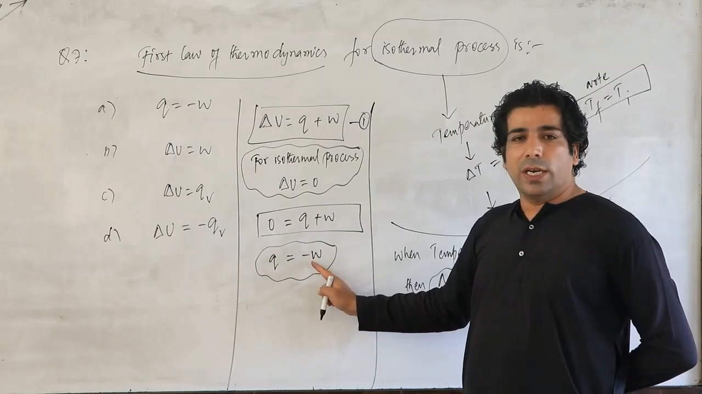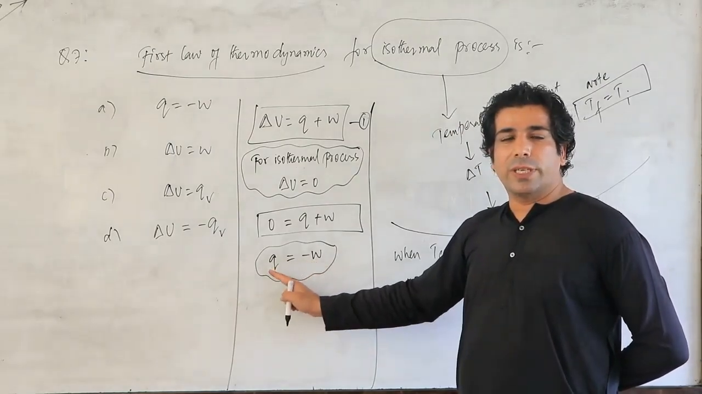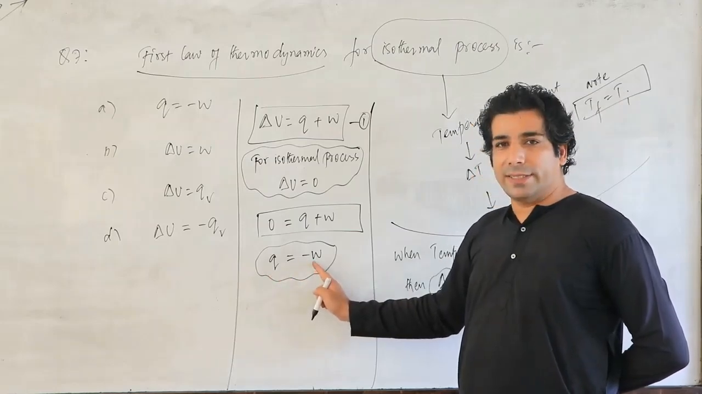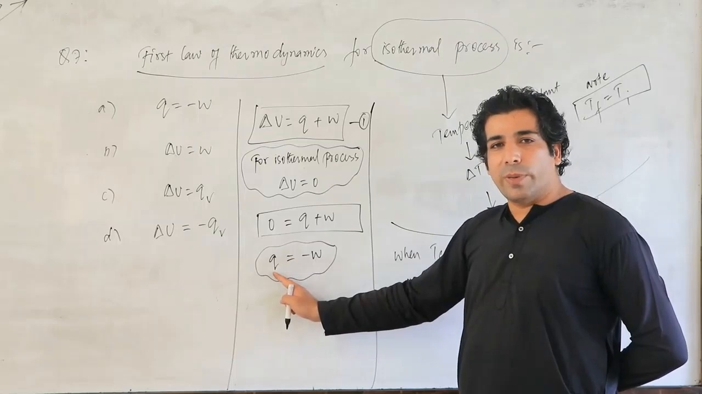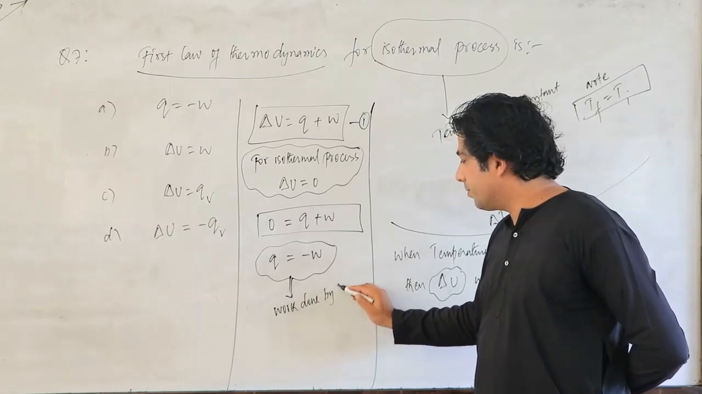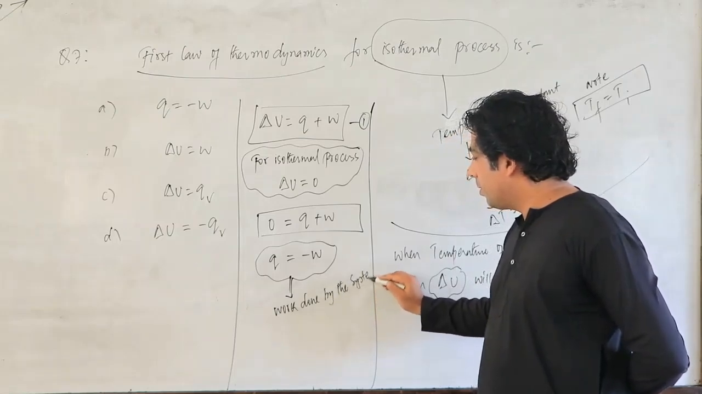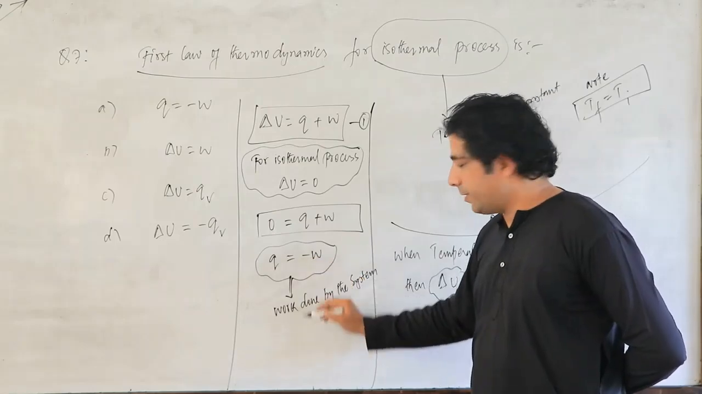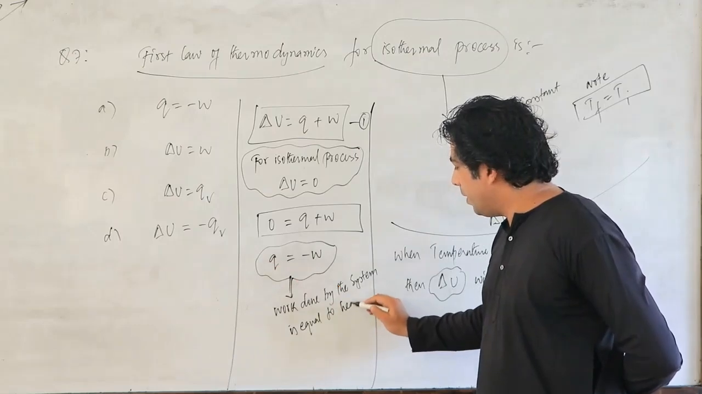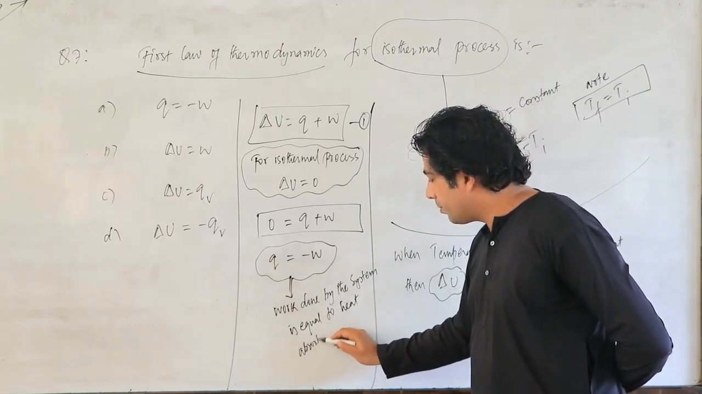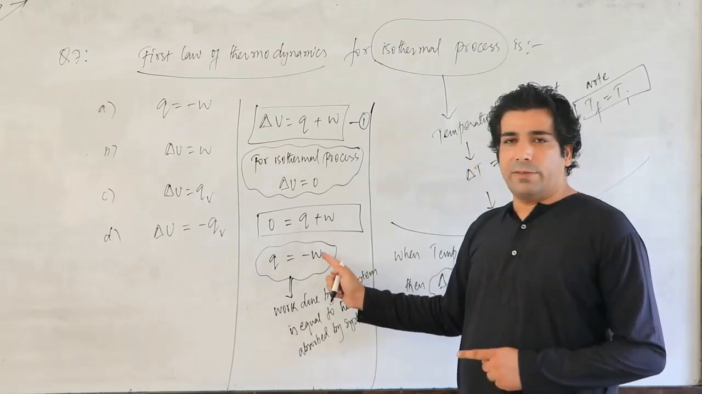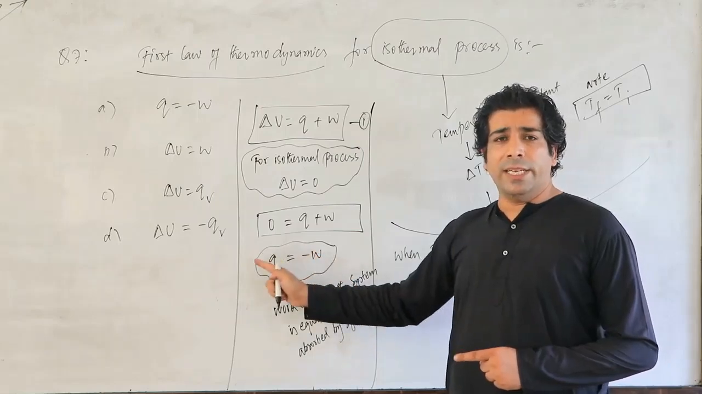That means work done by the system is equal to the heat absorbed by the system. Yes? So minus W means work done by the system is equal to heat absorbed by the system. Because minus W means work is done by the system is equal to plus Q. So that means heat absorbed by system. Now you will ask me, sir, system is doing the work and heat is also absorbed.